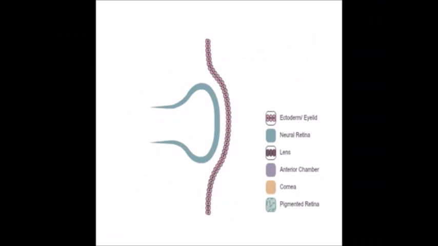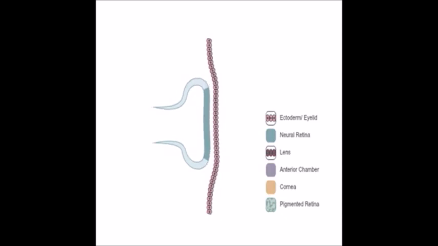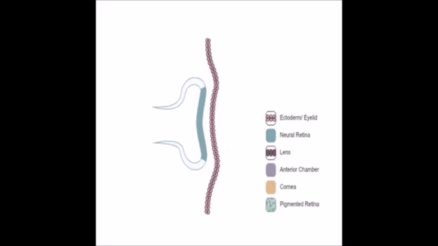Now let's see again what we have studied till now. Each portion of the optic vesicle that interacts with the surface ectoderm induces that area of ectoderm to form a thickening called the lens placode, which is the precursor of the lens. The lens placode invaginates to become the lens pit.